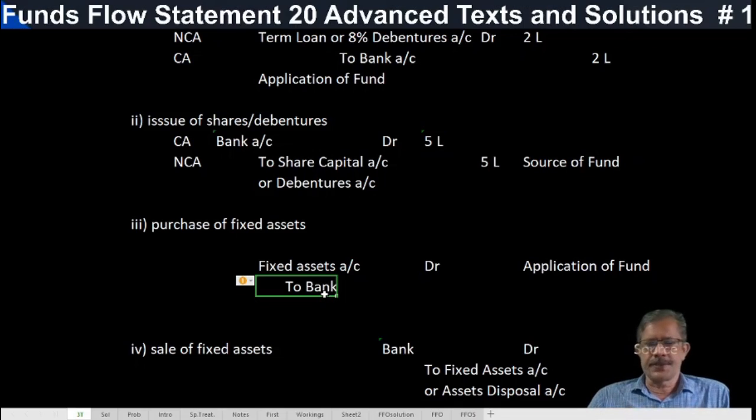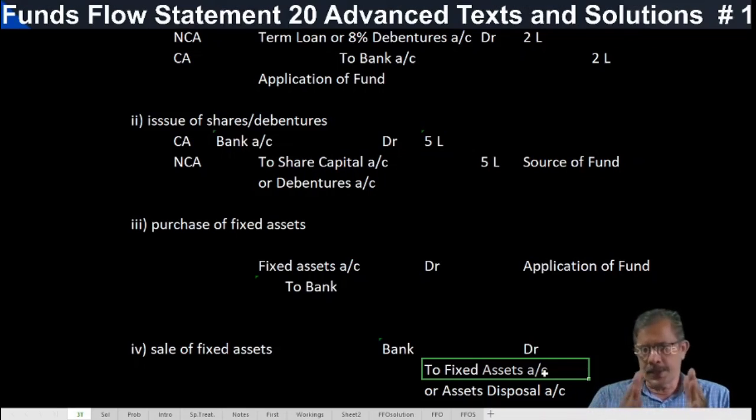Sale of fixed assets. What is the entry? Bank debit to fixed assets account or assets disposal account. One is non-current and the other, bank, is a current account. Sale of fixed asset is a source. And these sources are shown on the source side of the funds flow statement and applications are shown on the application side.